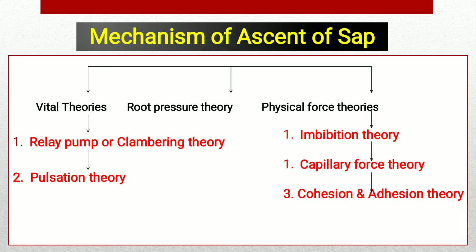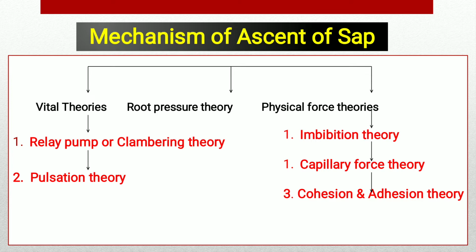Different scientists have given many mechanisms, but these three mechanisms are considered in our ascent of sap. Various theories have been proposed to explain the mechanism involved in the ascent of sap.